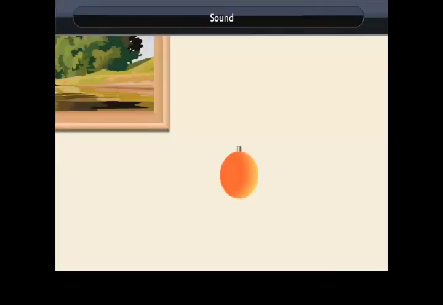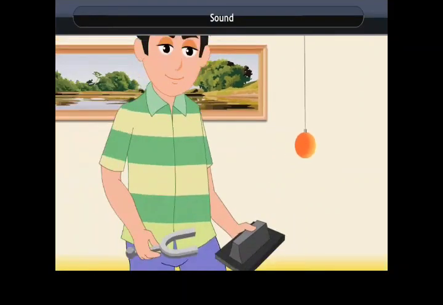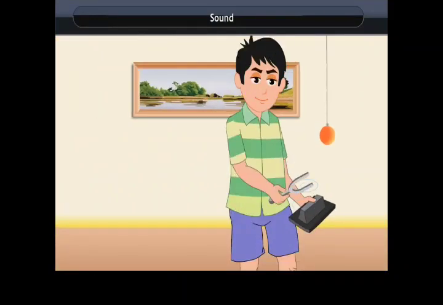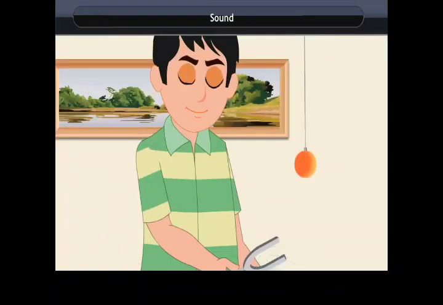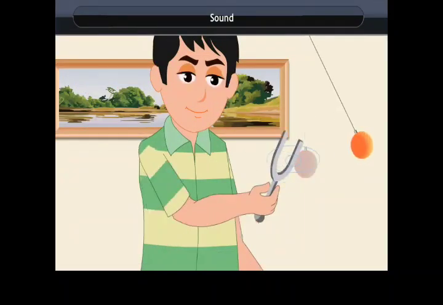Take a table tennis ball suspended with a thread as shown here. Strike the prongs of a tuning fork on a rubber pad and touch the ball with the vibrating prong. What do you see? The ball is pushed away repeatedly. This shows that the prong is vibrating and this vibrating object produces sound.